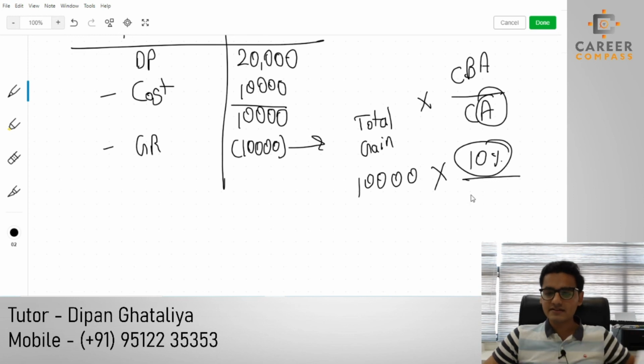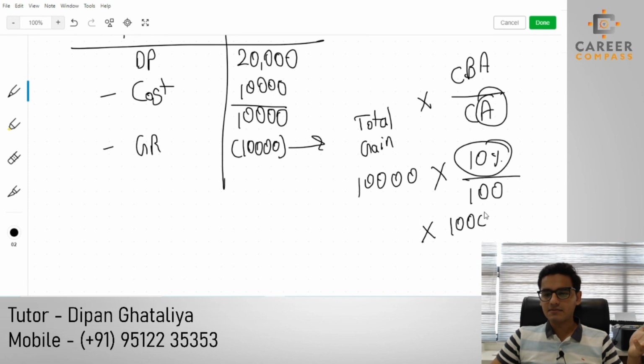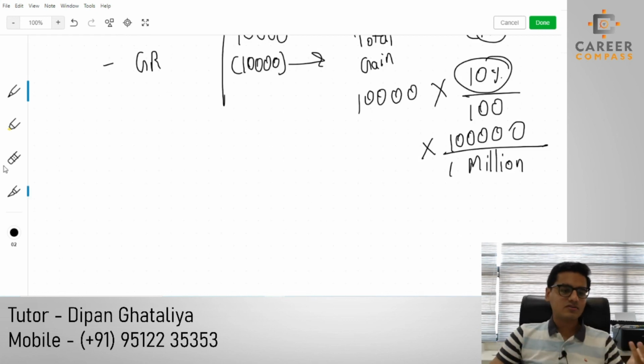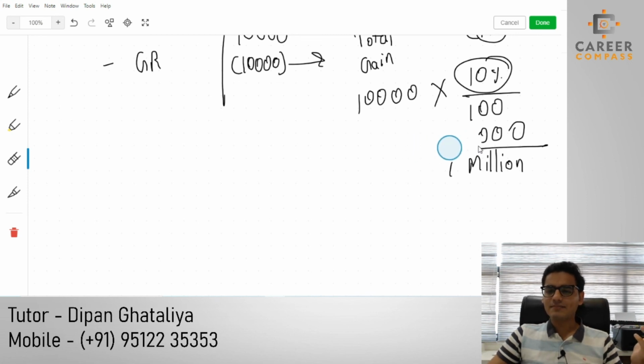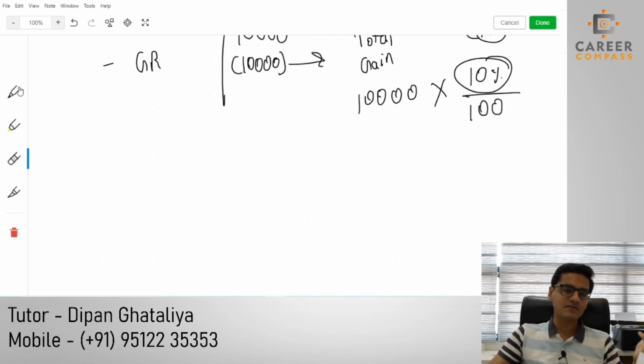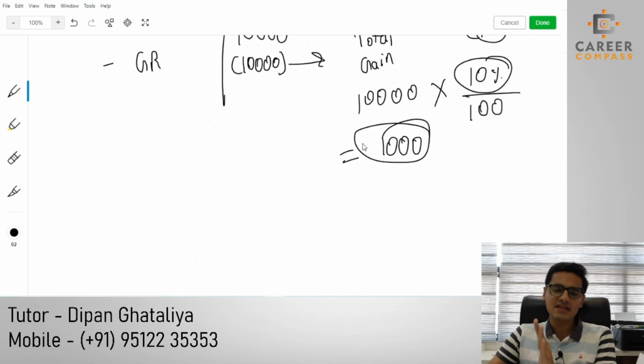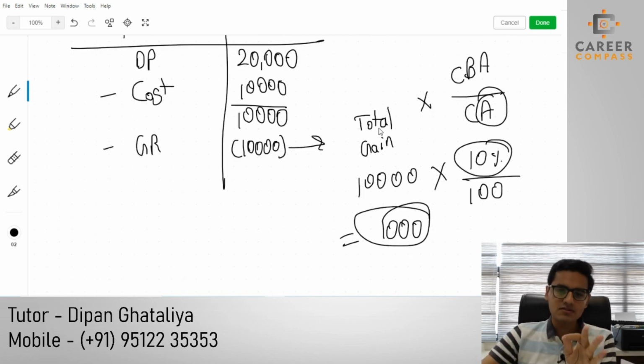So how much total asset are we having? 100% is the total asset. In the examination you can be given the values also, like 100,000 pounds of business asset and 1 million pounds of total asset. So you can also write the direct amounts, but over here I am just taking the percentage. Because of that, students, I can get gift relief of only 1,000 pounds, even though it is a zero consideration situation.